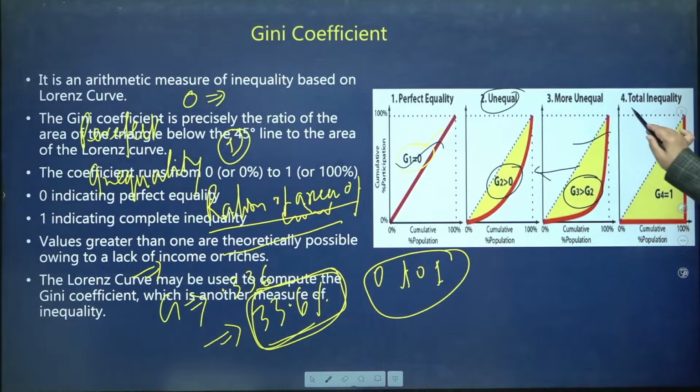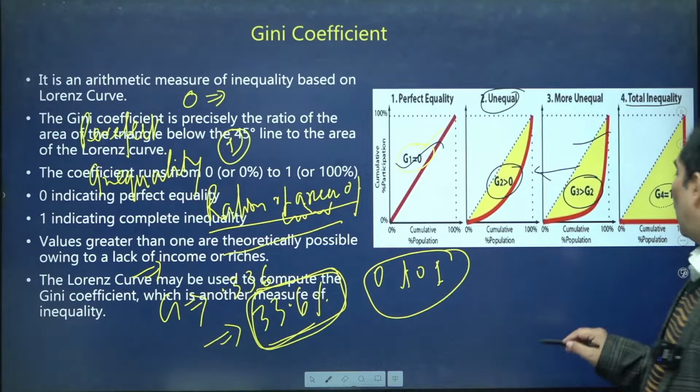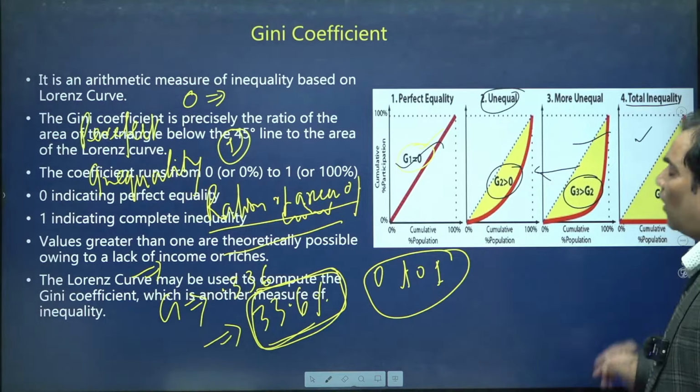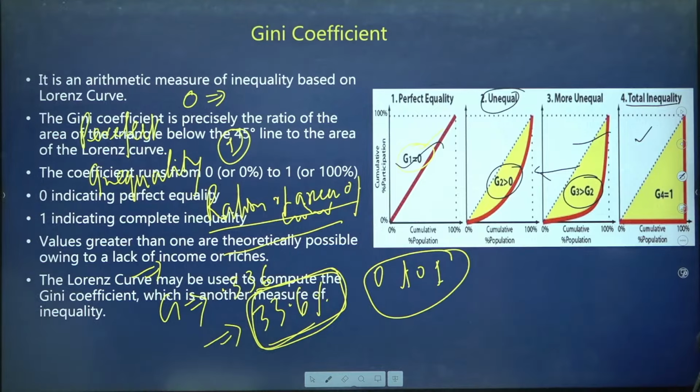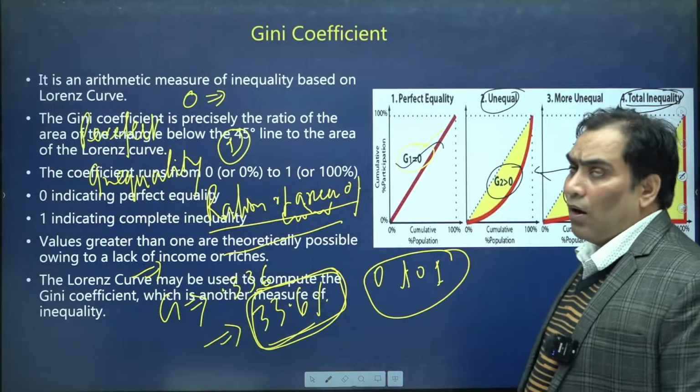Similarly, there is perfect inequality where the value of Gini coefficient is equal to 1, as in country 4.